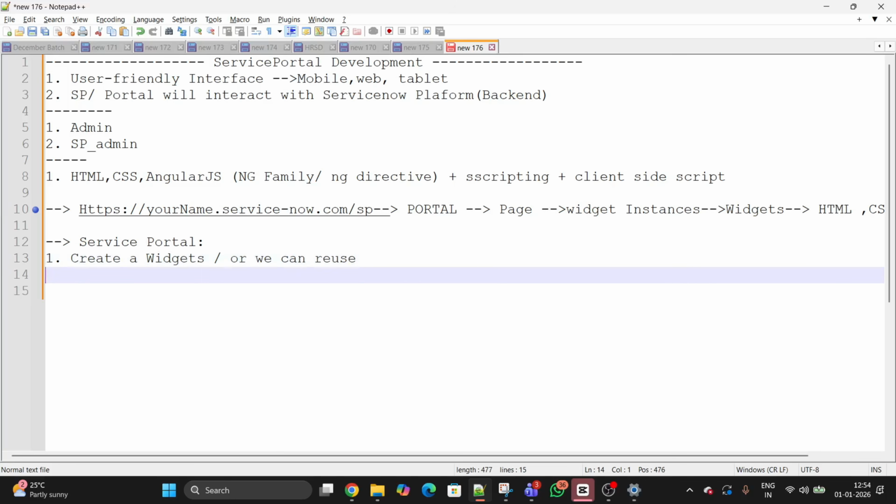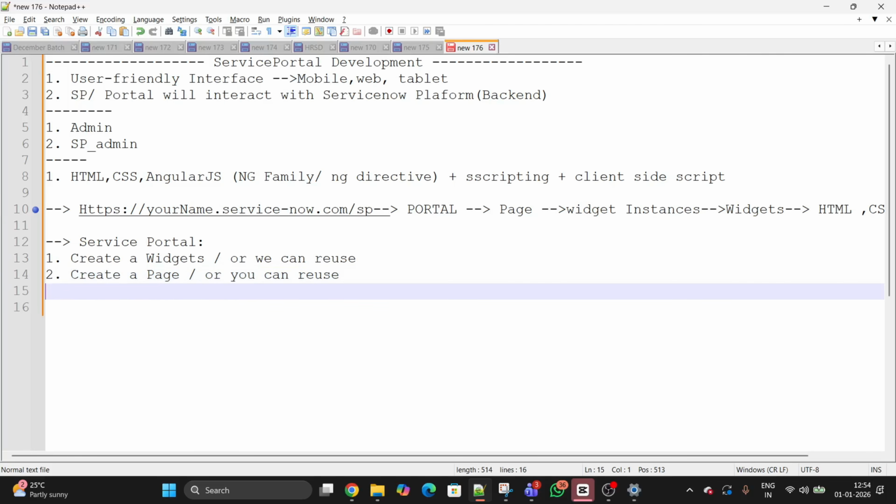I'm going to create a new widget. I'm not going to reuse anything. Then create a page, same, or you can reuse, and then attach these two on a portal. It means that after that you can create a portal page. So let me get started with this.